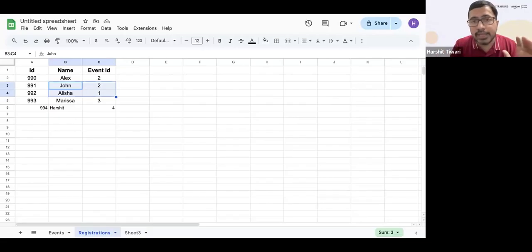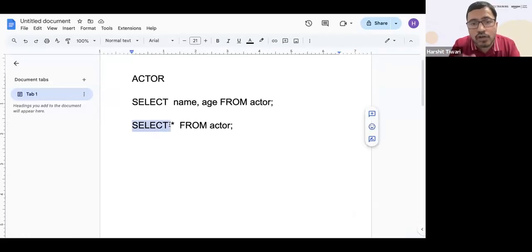So all you need to provide is which columns you want and which rows you want. In that, be careful that select is only working on the columns, not on the rows. We'll discuss the rows later on, but select is not working on the rows. So if I say select name and age, only these two columns. If I say select star, select star means select all the columns that you can see here.